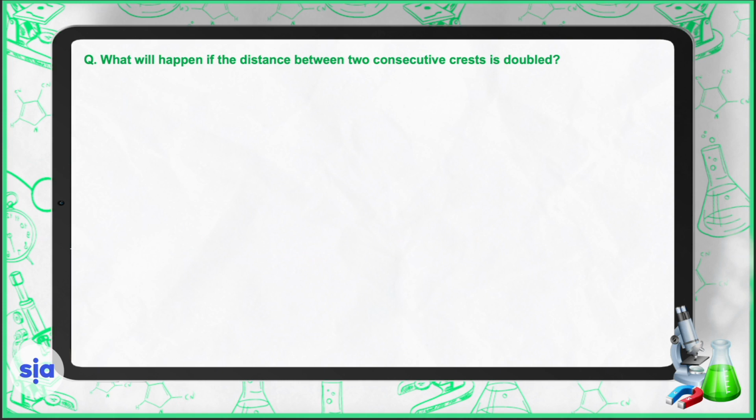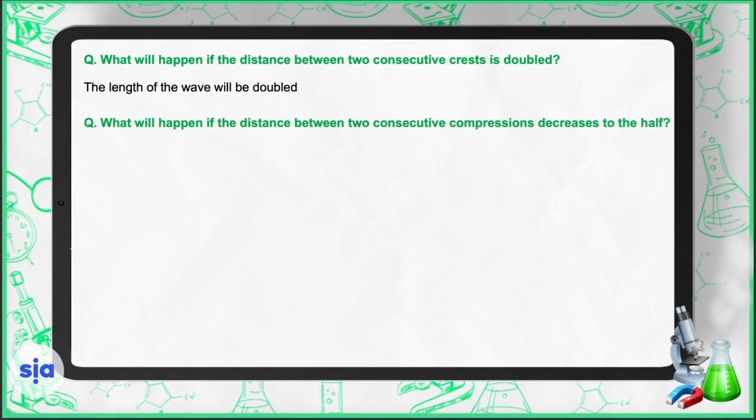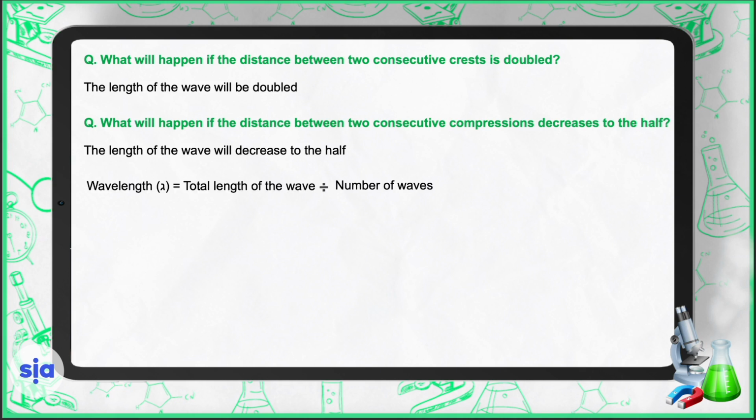What will happen if the distance between two consecutive crests is doubled? So the length of the wave will be doubled too. And what will happen if the distance between two consecutive compressions decreases to the half? So the length of the wave will decrease to the half. This means that the wavelength equals the total length of the wave divided by the number of waves. And the wavelength equals the distance covered by the wave divided by the number of waves.